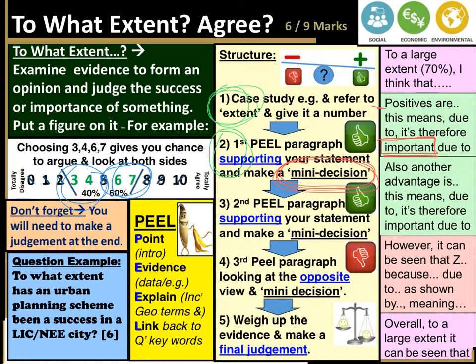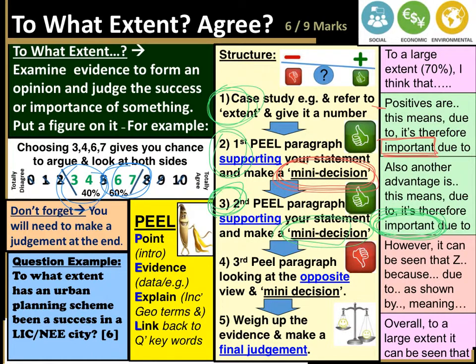So, we're going to look at the third paragraph. The third paragraph is looking at another thing that supports what you're saying. And that will give you the percentages to outweigh the fact that it's more than half or less than half. Make another PEEL paragraph, which is your point, evidence, explain, link back to the question. And at the end, of course, make your next mini decision, which is: this is important because, this is important due to, or significant because.